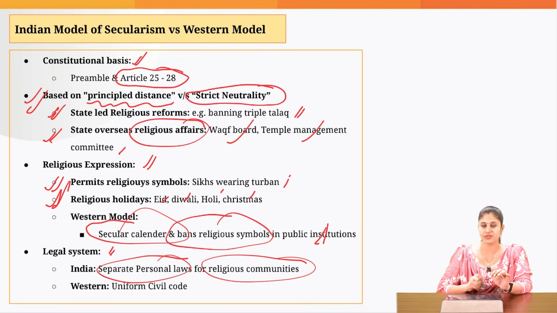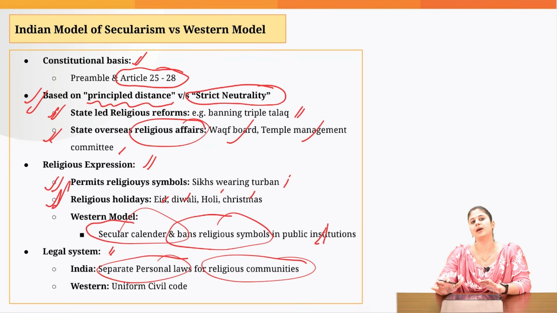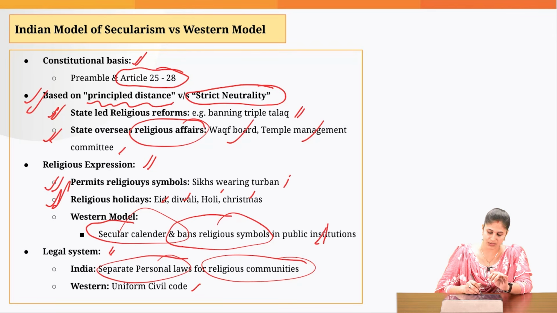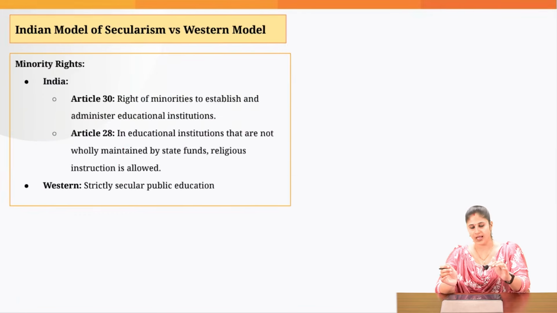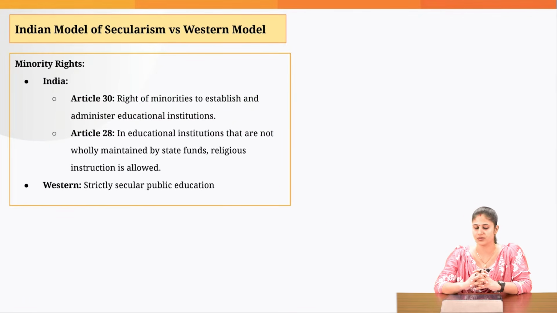Then, when you talk about the legal system, in the Indian model of secularism, we have separate personal laws for different religious communities. We are still not guided by the Uniform Civil Code. This is something which is followed in the Western model of secularism. What is the Uniform Civil Code? It clearly states that there should be the same personal laws for all religions. Irrespective of which religion you belong to, the same set of personal laws would be applicable to all. And this is something that we see in the Western model of secularism.